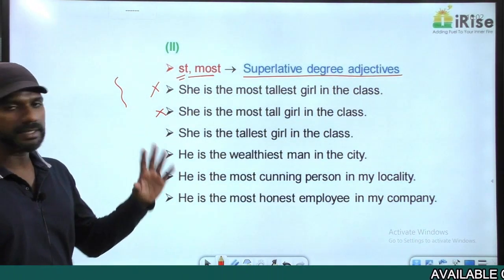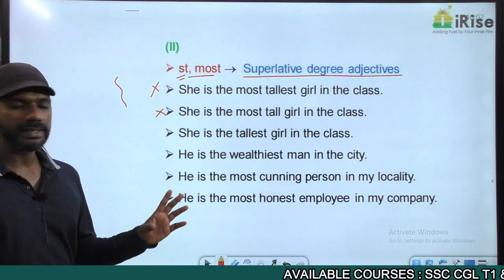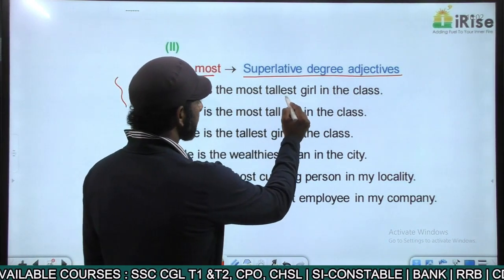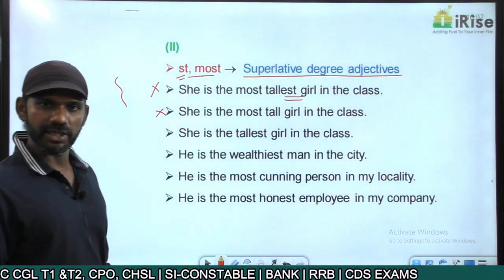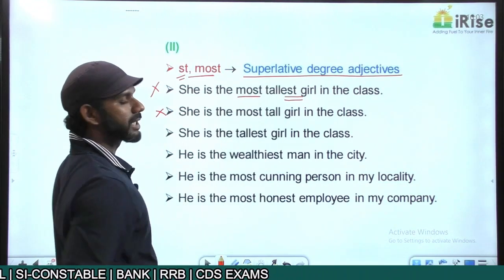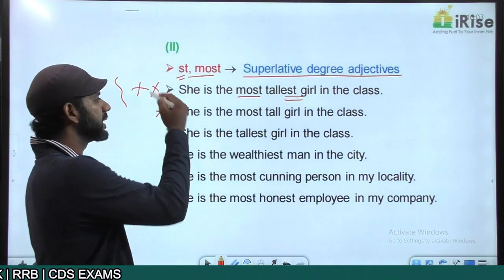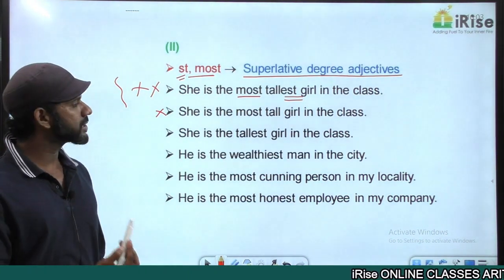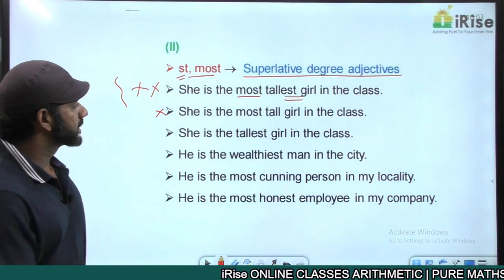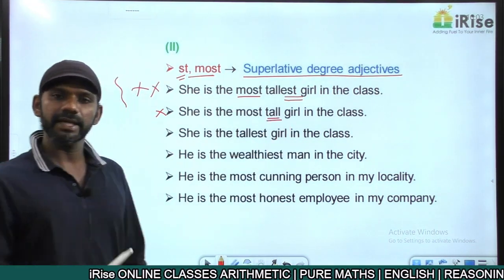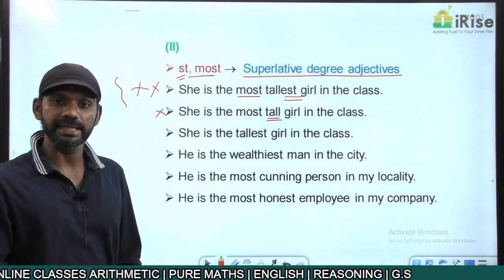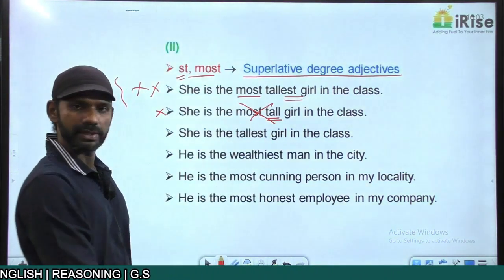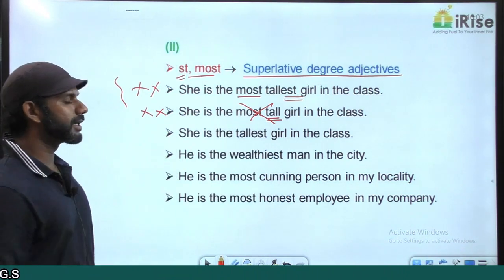Now come to the first statement. "She is the most tallest girl in the class." Tallest itself is an "-st" word, a superlative degree adjective. So "most tallest" becomes an error with redundancy, grammatically wrong. Come to the second one. "She is the most tall girl in the class." Tall is an adjective. We can add "-st" to tall and make it tallest. So in this context, "most tall" becomes a wrong usage. Eliminated.